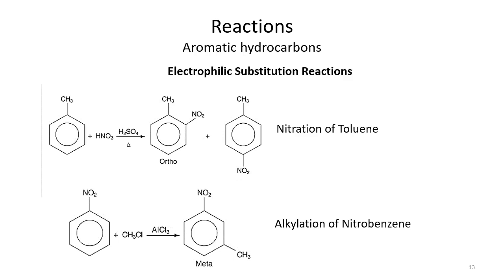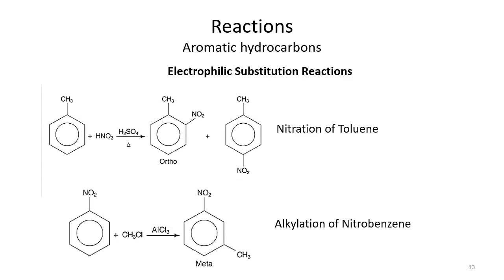So the nitro group goes either ortho to the methyl group or para to the methyl group, and you get a mixture of these two compounds. If you change the conditions, you can selectively get the ortho or the para product too.